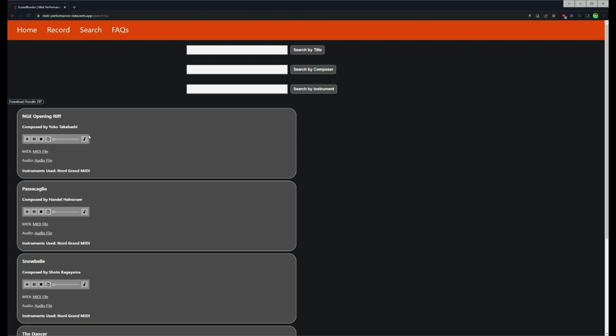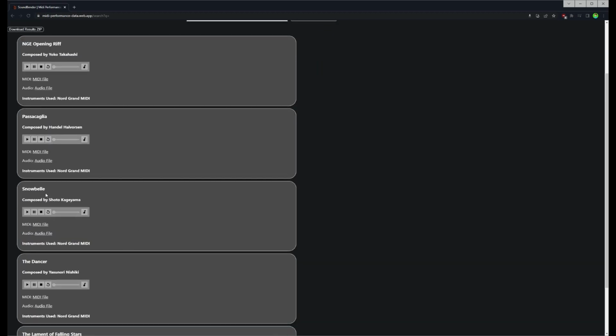As you can see here, we have individual song entry cards for all our entries, and on them we have title, composer, and a MIDI player which actually live plays the MIDI file using the user's device sound card. We can access the MIDI file and audio file and also see the instruments used, and if we click on audio file it will pop up a web audio player to hear the actual recorded audio file. So before I show off search functionality, let's just go through and do that.